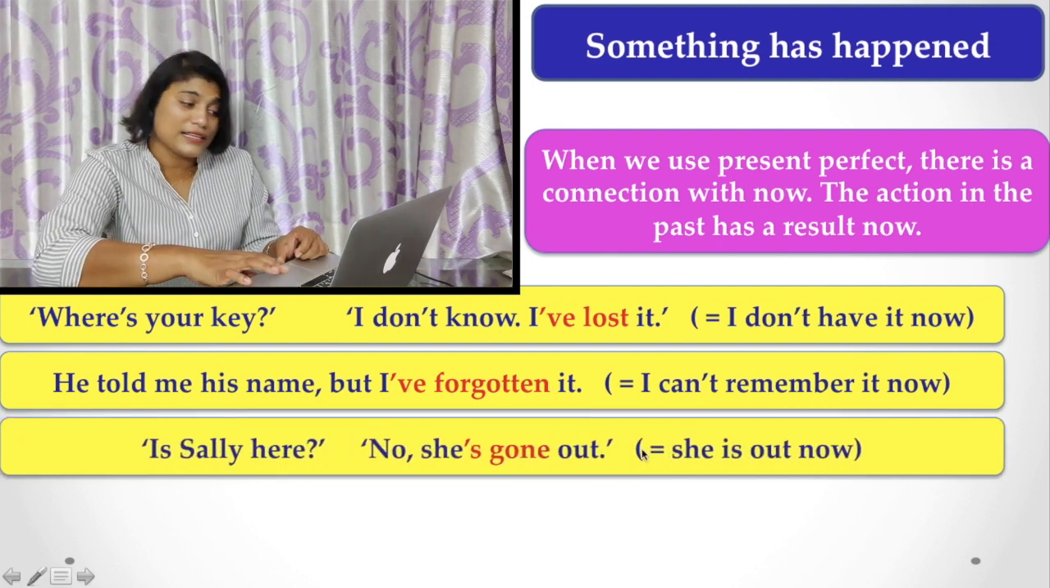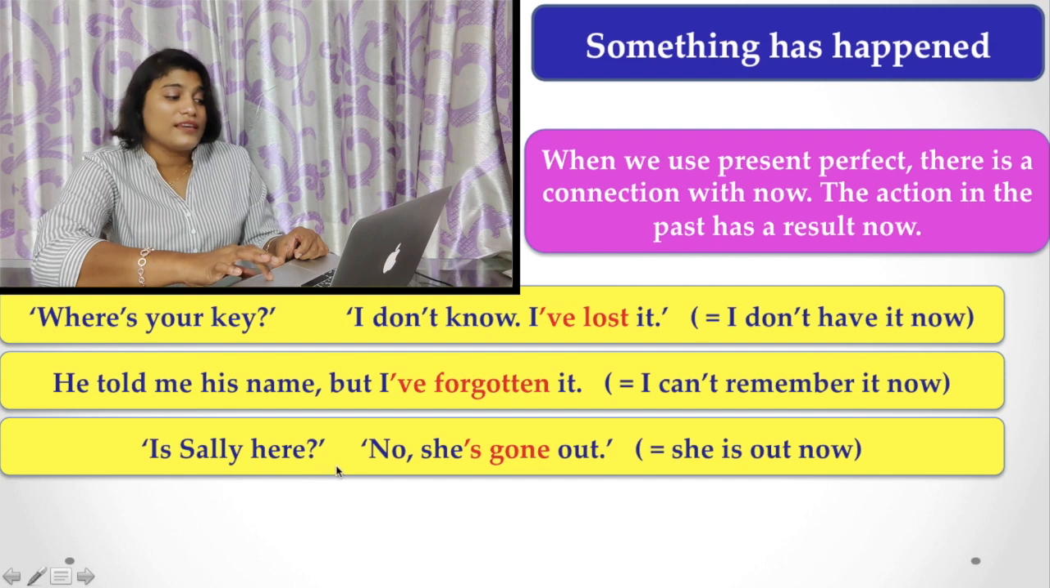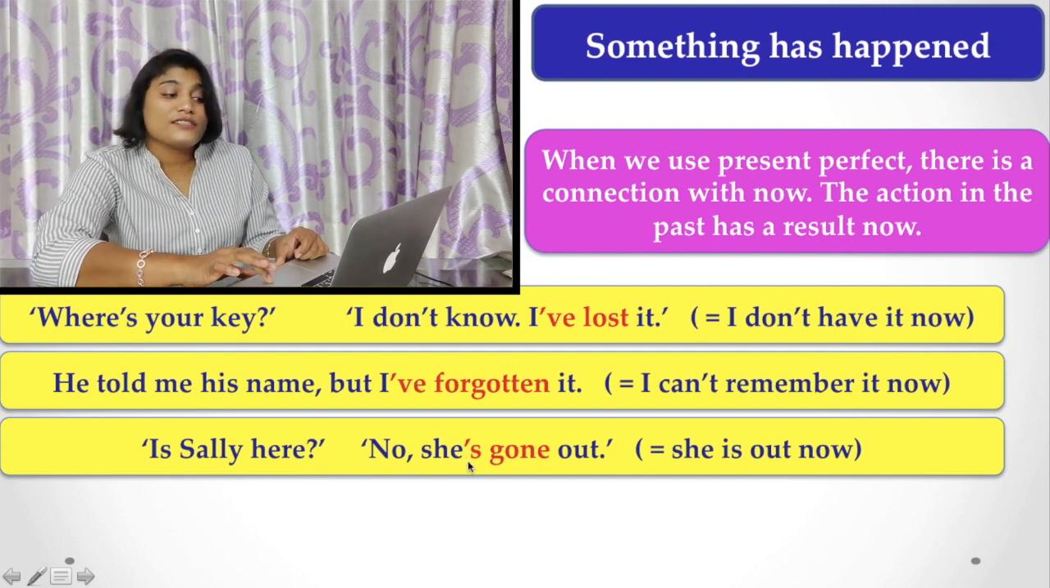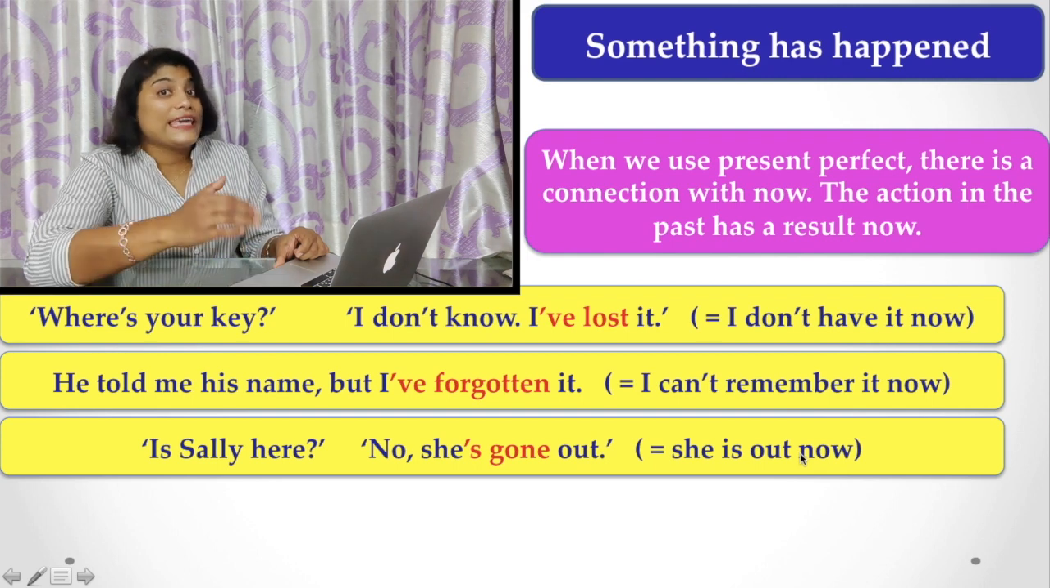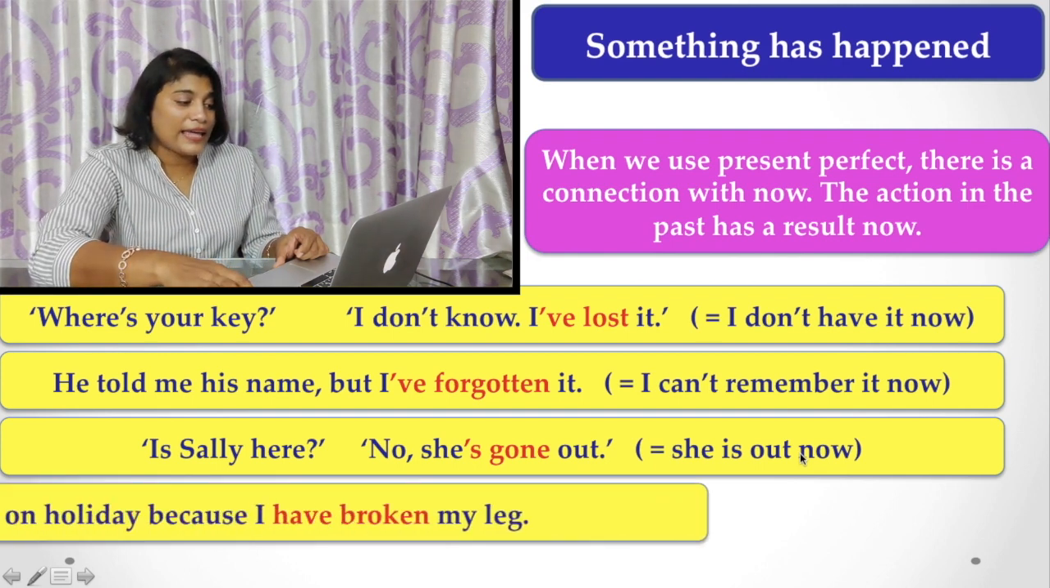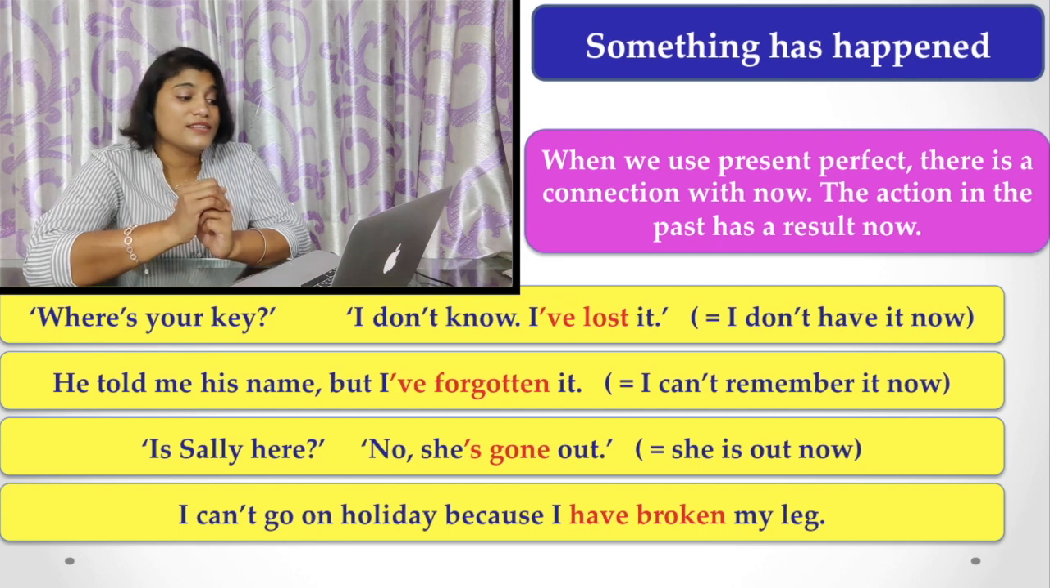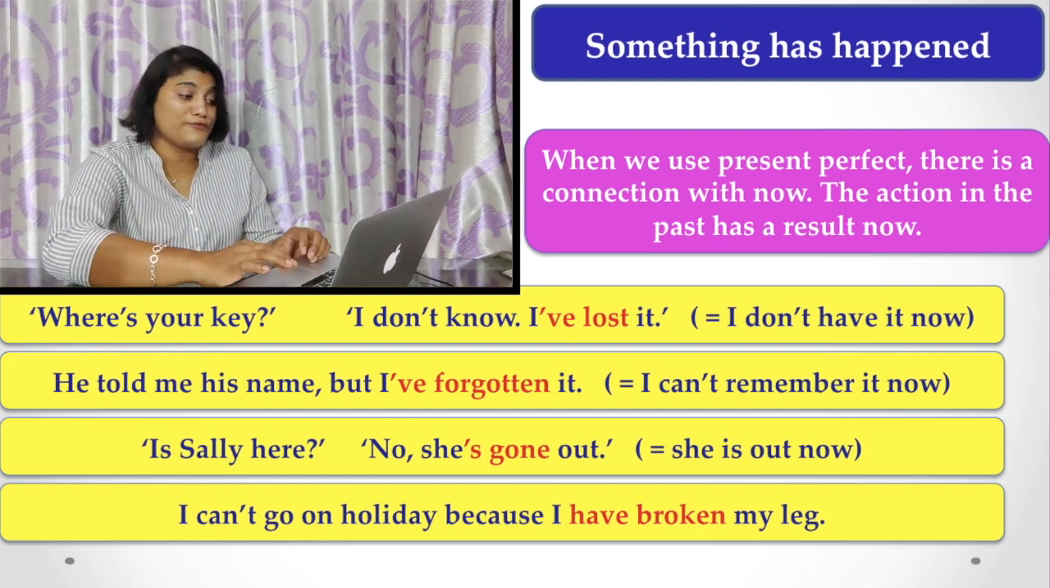Another example is for you. Is Shelly there? No, she has gone out. That is, she is out now. She is not here now. And there is an important example, and this example is very vital for you.